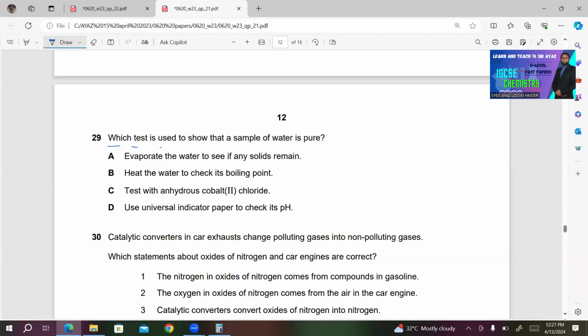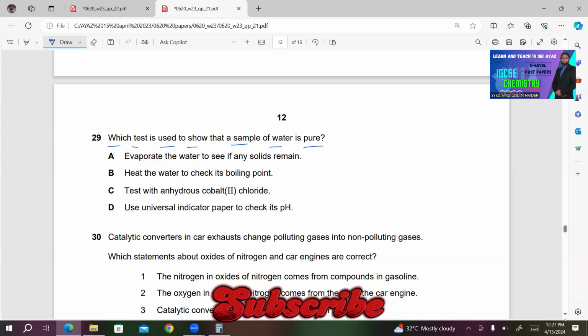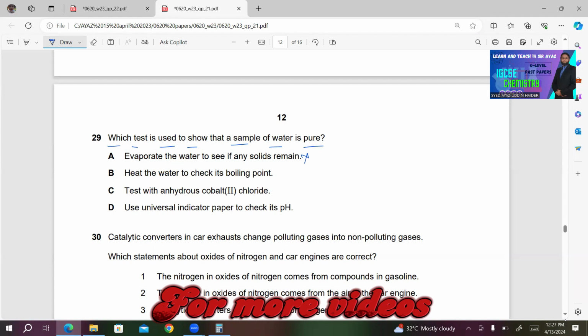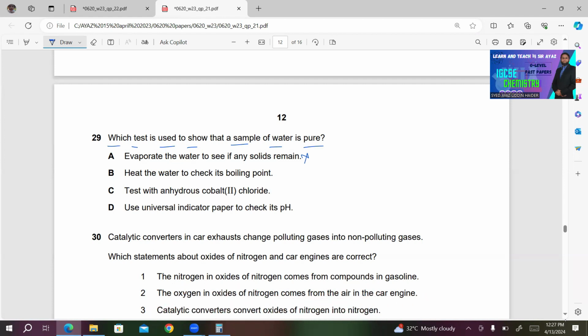29. Which test is used to show that a sample of water is pure? A, evaporate the water to see if any solids remain. This is incorrect because you can evaporate any liquid and you won't see any solid. Doesn't mean it's pure water. B, heat the water to check its boiling point. This looks correct to me because this tells the exact boiling point of the water, which is 100 degrees centigrade.